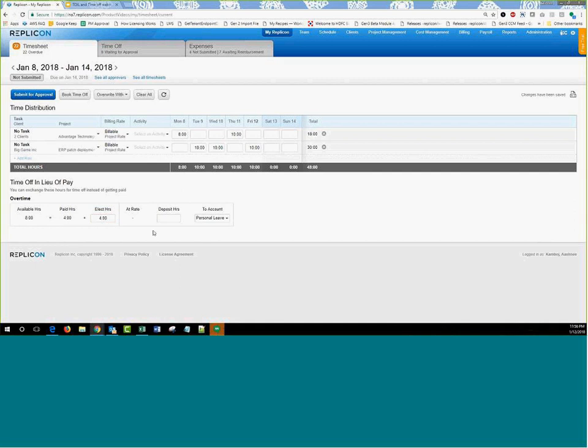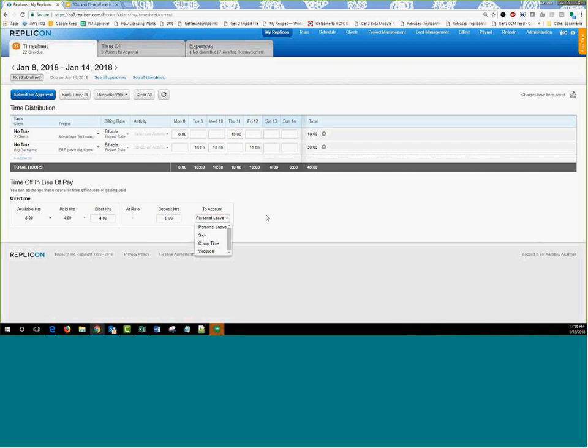So I have another box here, which is called deposit hours, where I can specify that, hey, for the 4 hours I want for toil, I want 8 hours to be deposited into my time off balance. Since I had multiple time off types chosen, I can go ahead and choose which time off type should pick up these deposited hours.